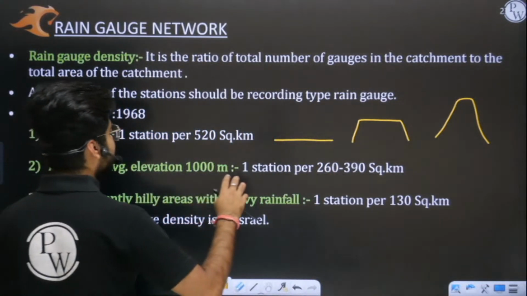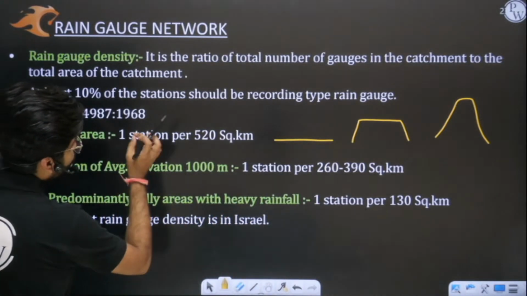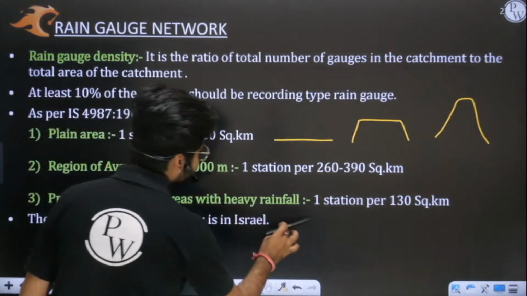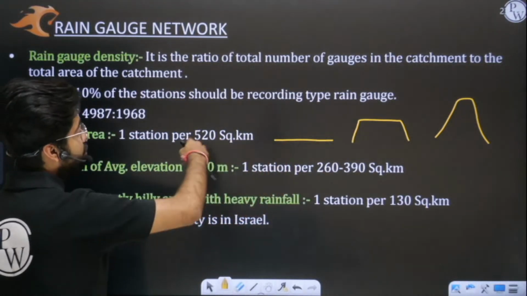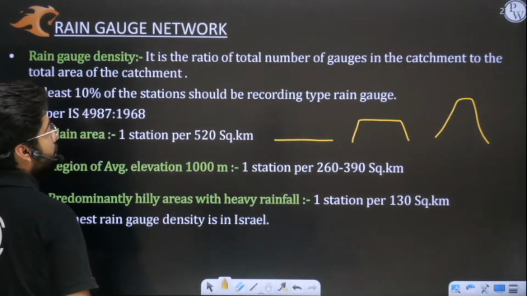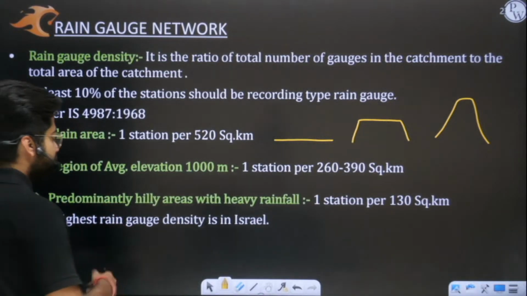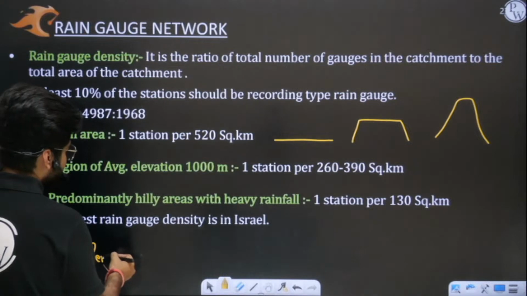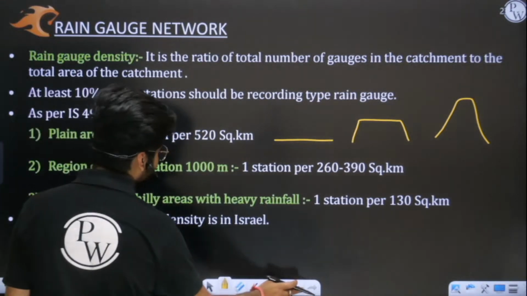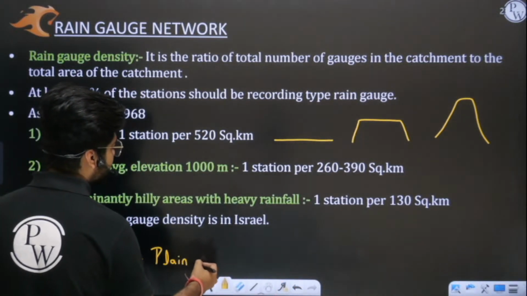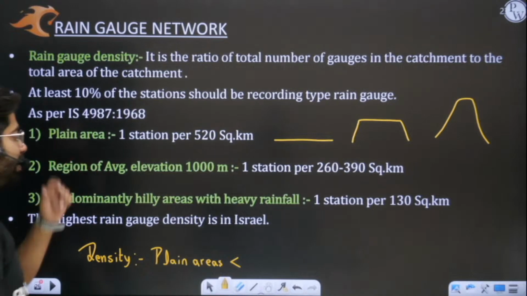And approximately 4 times fewer stations: plain areas have only one station in 520 kilometer square. Here in hill area 130 kilometer square, and in plain areas 520 kilometer square. 520 is 4 times 130. So in 4 times the area we have one station, which means density is less in plain areas. If someone asks you about density, you can say that plain areas require a lower rain gauge density as compared to the plateau region.